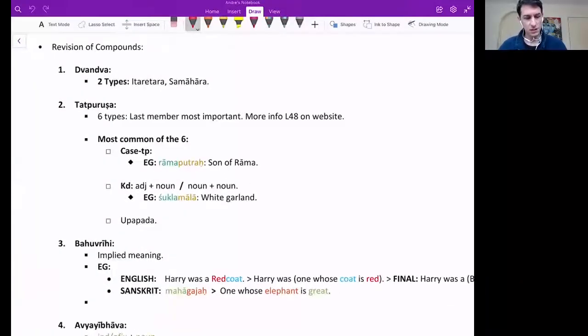Dvandva, this is Itaretara and Samahara. In other words, Rama Sita or Sita Rama. Okay, so member 1, member 2, and then you decline the last member. And then Samahara, it's always going to be singular. Dual and plural never used, only singular used.